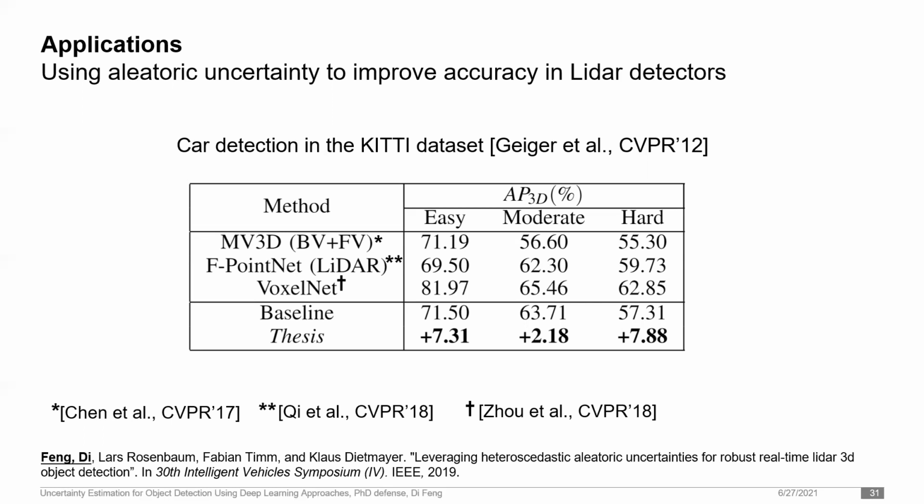Here, the new network consistently improved the baseline method with higher average precision scores, especially in hard detections, showing the benefits of modeling uncertainty. In the dissertation, I have also conducted experiments using different network architectures and in other public datasets, including the nuScenes and the Waymo datasets, and achieved consistent improvement.